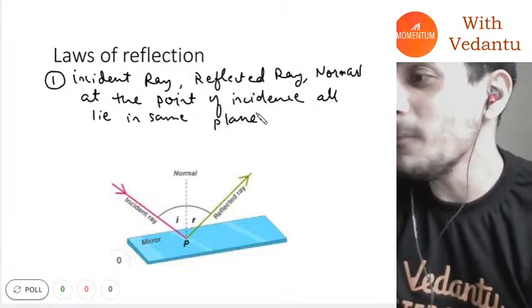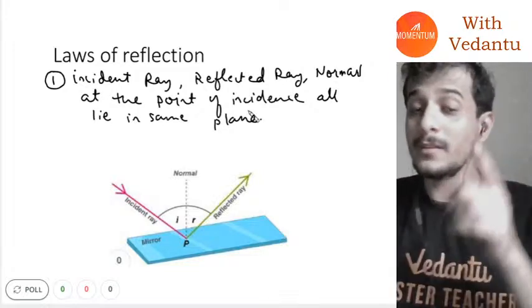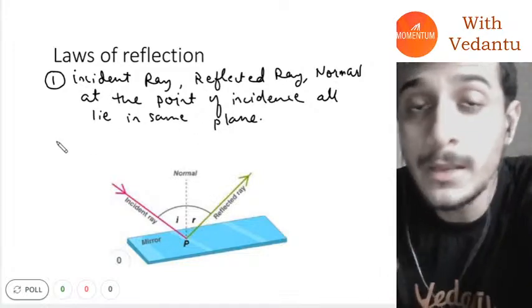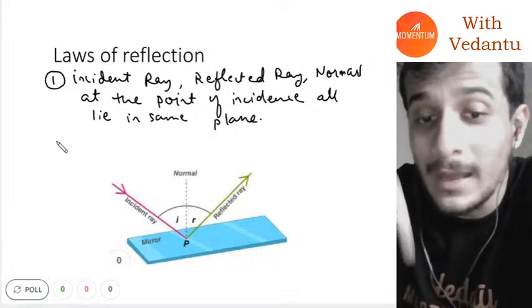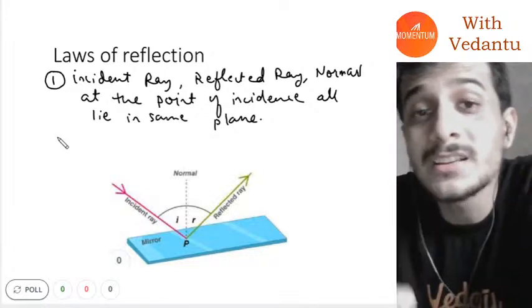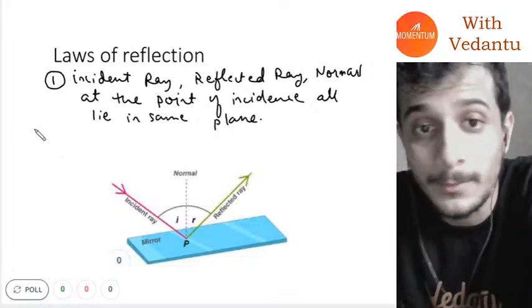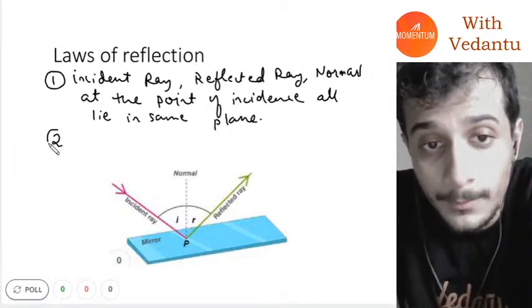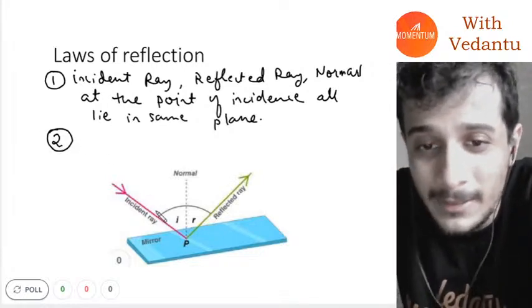Now, it might not seem very important, but it becomes very, very important when we talk about light rays in vector terms. There are advanced questions which come basically on this principle, which make use of this principle. And the second, I think everybody knows the second one.